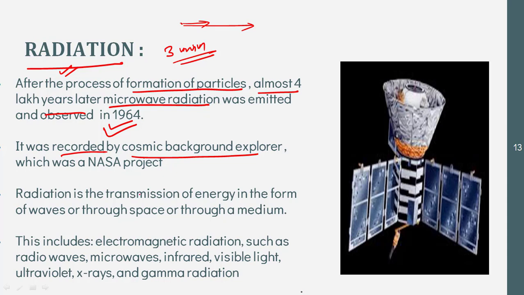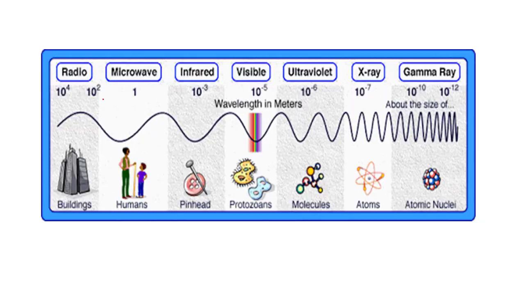So basically radiation is the transmission of energy in the form of waves through space or through a medium. Some of the radiations are radio waves, microwave radiations, infrared, visible light, ultraviolet, X-rays and gamma radiation that you already know. So radiations are basically energies traveling in the form of waves through space or through a medium. This is the electromagnetic spectrum where all the important waves are mentioned.